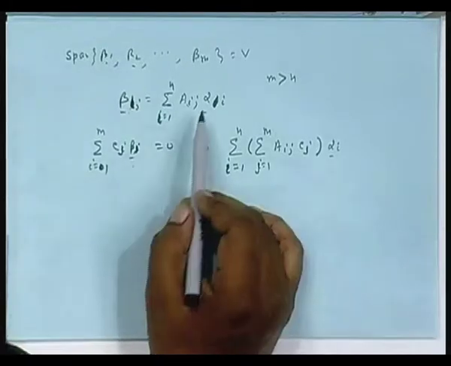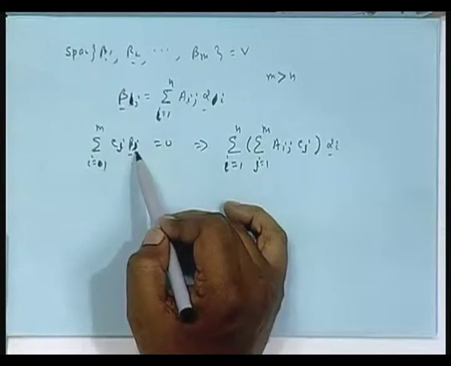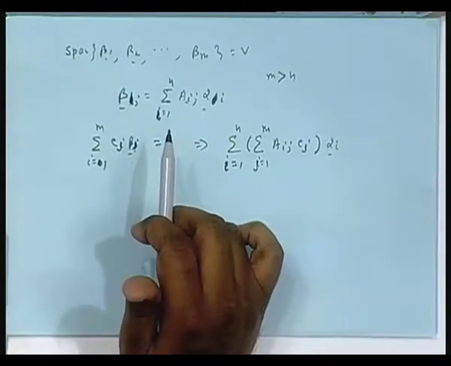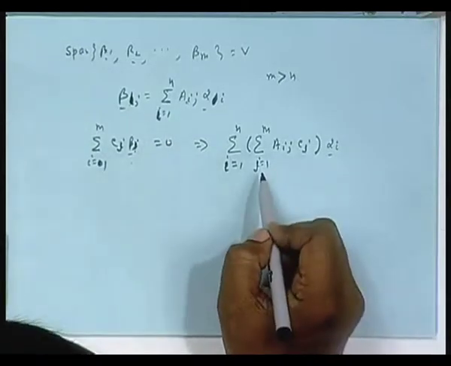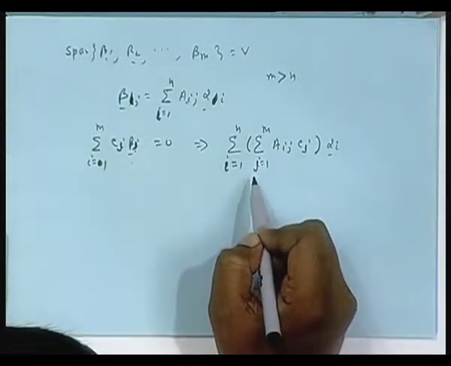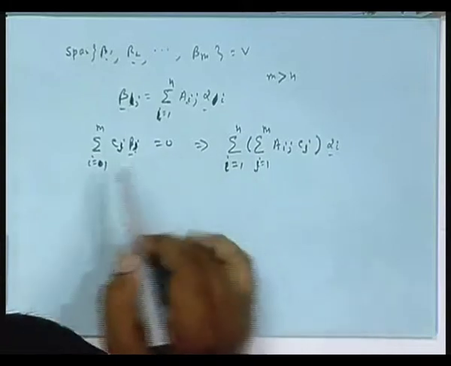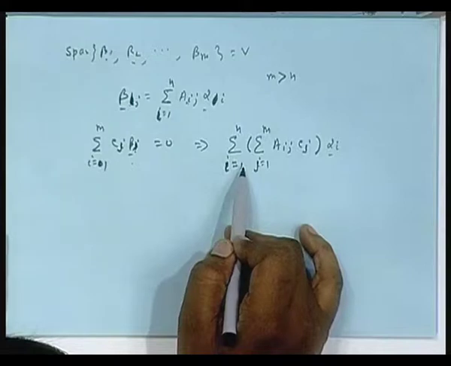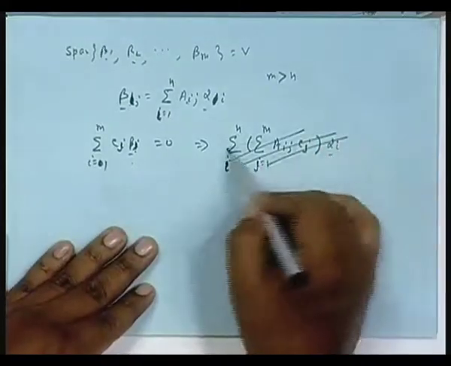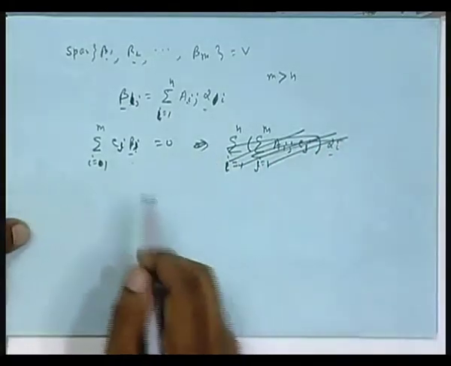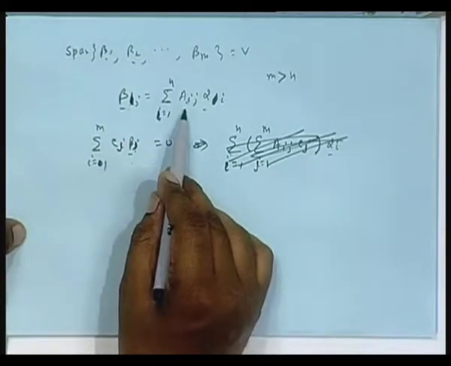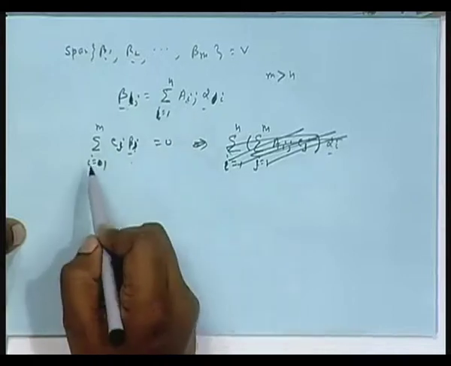What is the problem? This I am replacing here. This summation is here, then I am interchanging the two summations. You're saying left hand index. Okay, let me instead of correcting it, let me do it here again. One second. That was right. Here, beta j. So here I am replacing this beta j. This one.